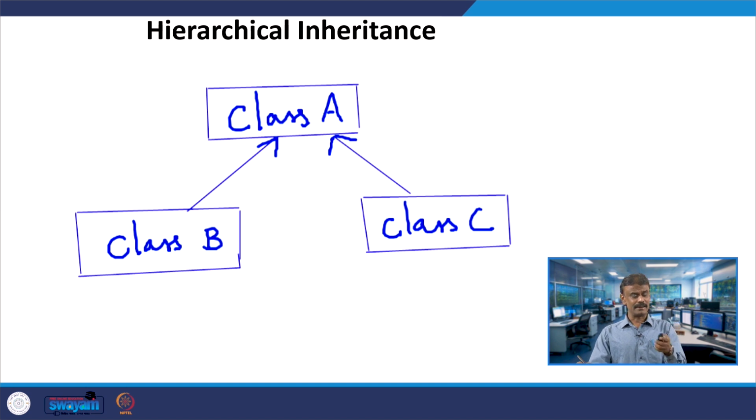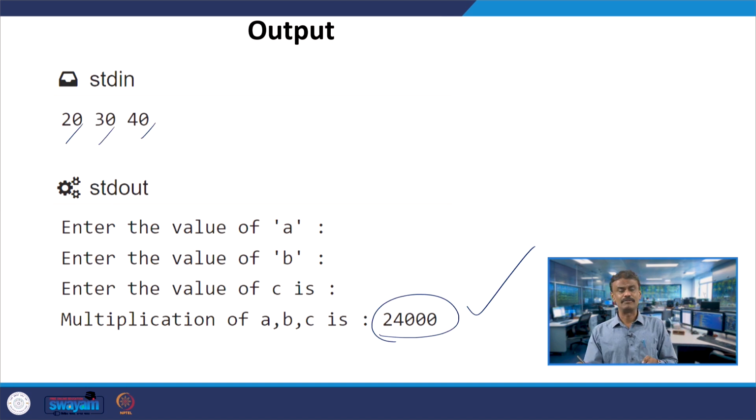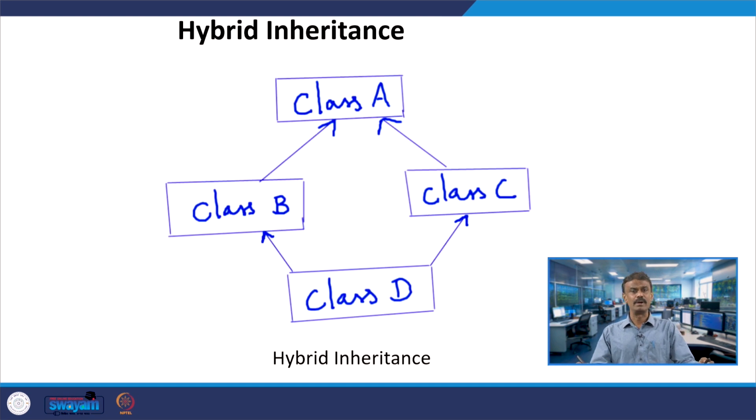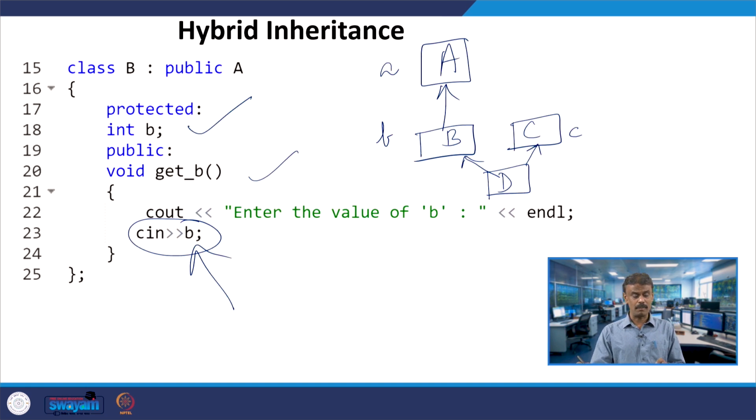Similarly, like what we had seen in the case of multiple inheritance in Java, you obviously do not have hybrid inheritance. In fact, in this particular problem we have hybrid inheritance like this: B is inheriting A and D is inheriting both B and C. But if we require to solve the same problem in Java, we cannot do that because Java does not support this multiple